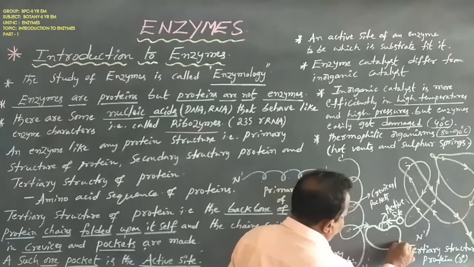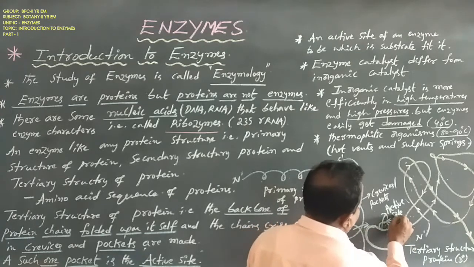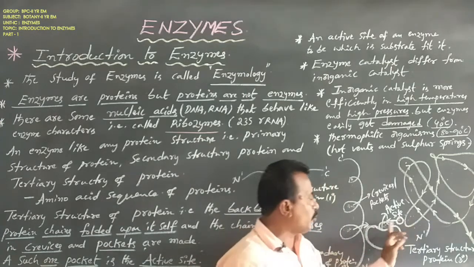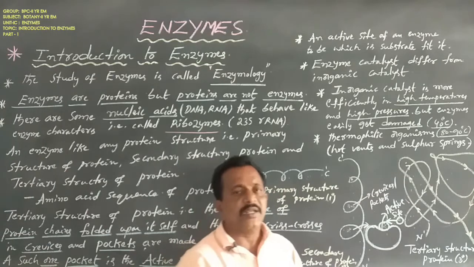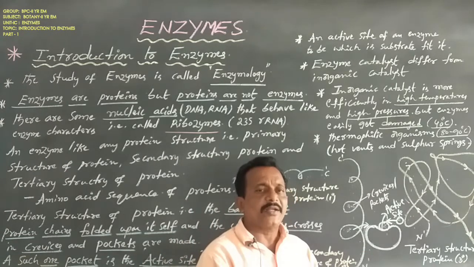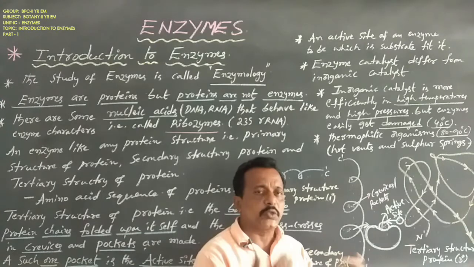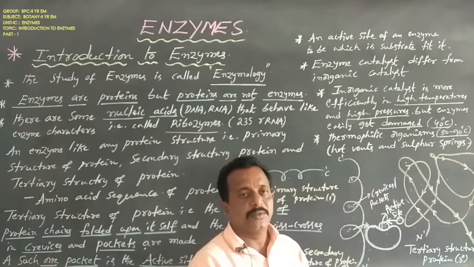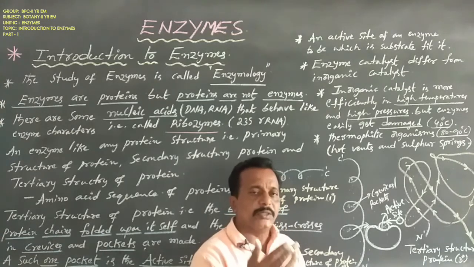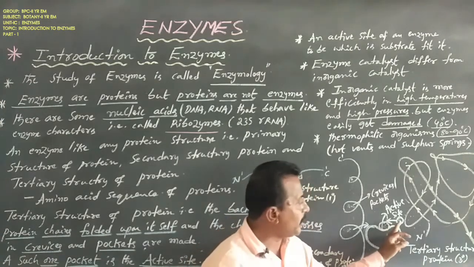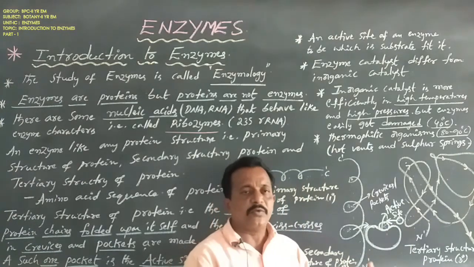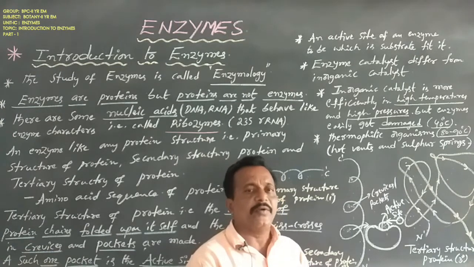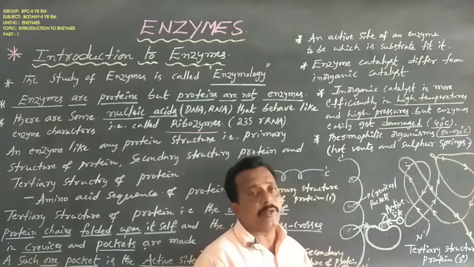Then one of the substrates fits in the active site. Any organic acid can act as a substrate. This substrate always fits closely in the active site of the enzyme. And finally it results in end products. One enzyme and one substrate are closely associated and make one end product.